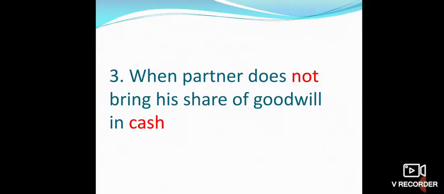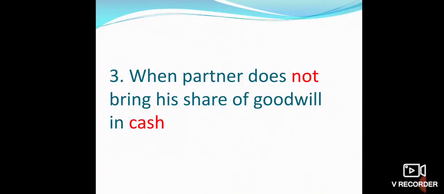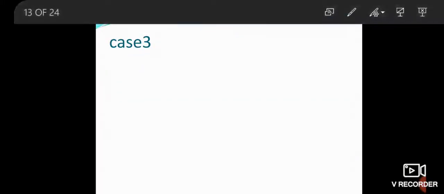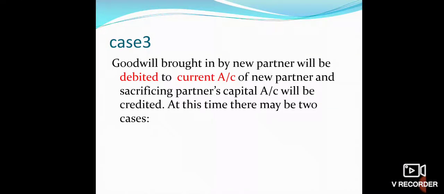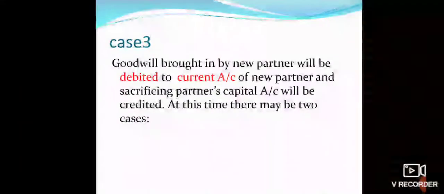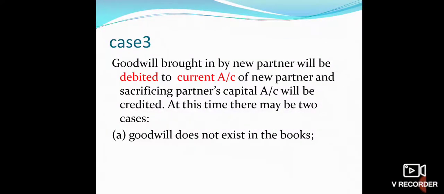So, when a partner does not bring his share of goodwill in cash, at that time we have to debit the current account of the new partner, because we can't reduce his capital at the time of admission, because he has just introduced the capital in the firm. So, goodwill not brought in by the new partner will be debited to the current account of the new partner, and the sacrificing partners' capital accounts will be credited.